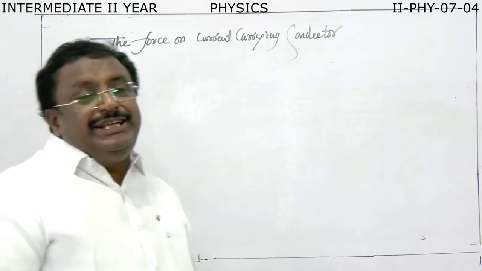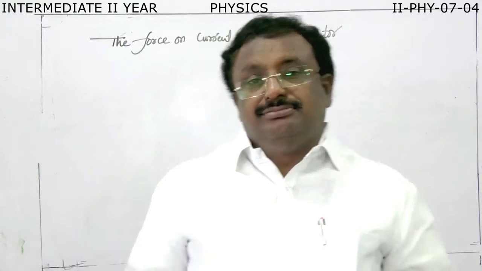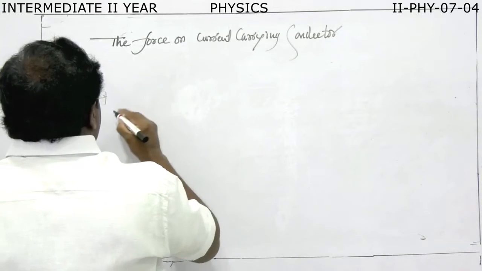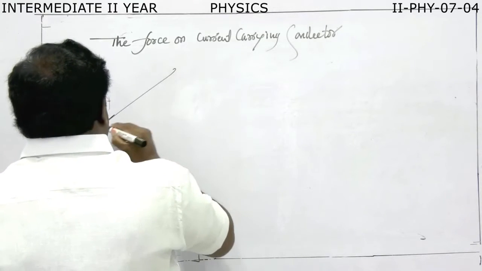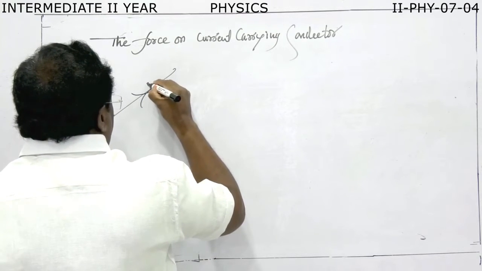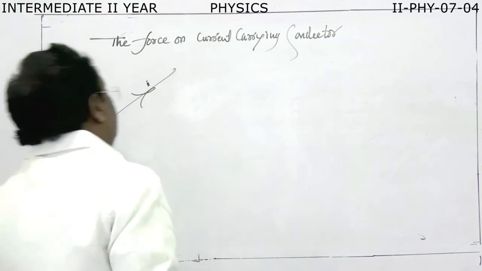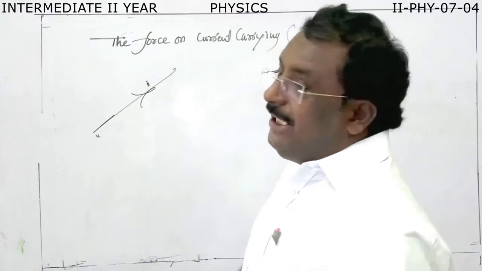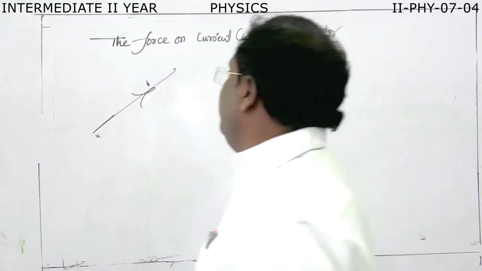If you take a current carrying conductor like this, this current carrying conductor is placed in a magnetic field.